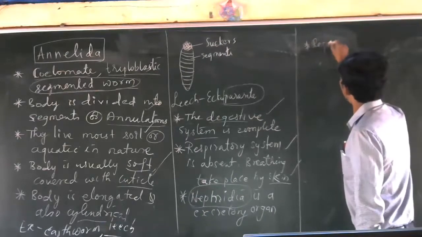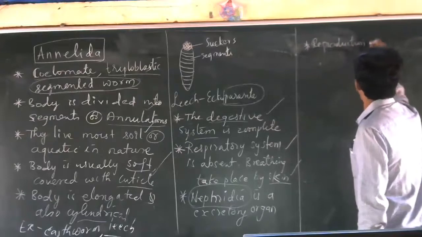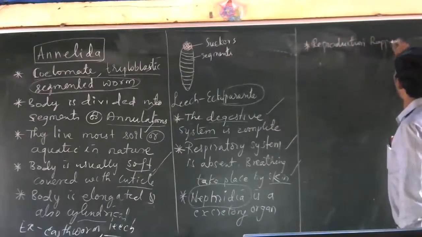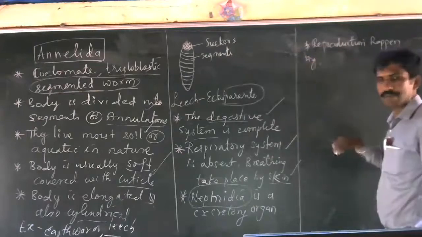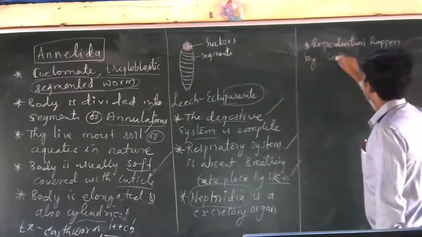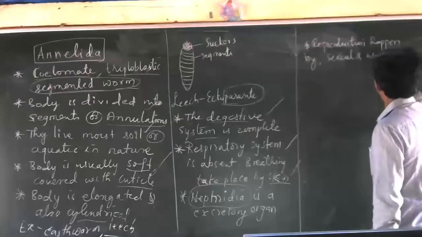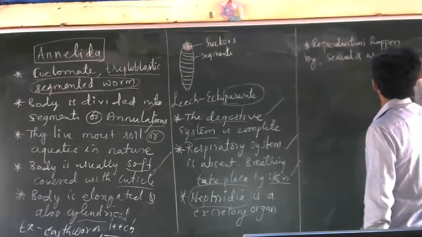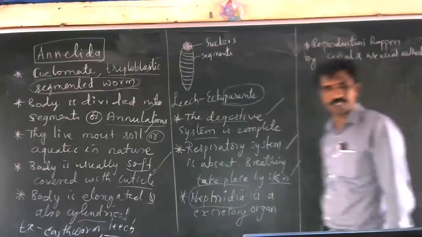The reproduction. Reproduction happens by sexual and asexual methods. All methods are followed here. Understood?